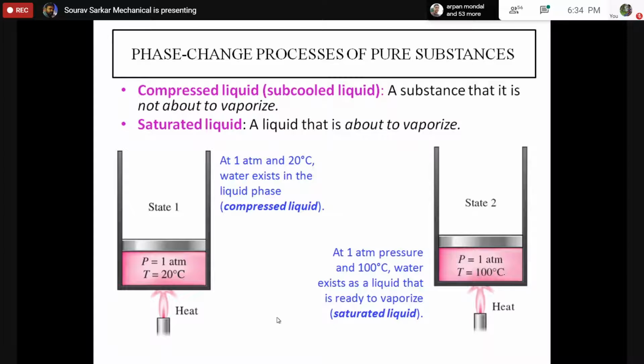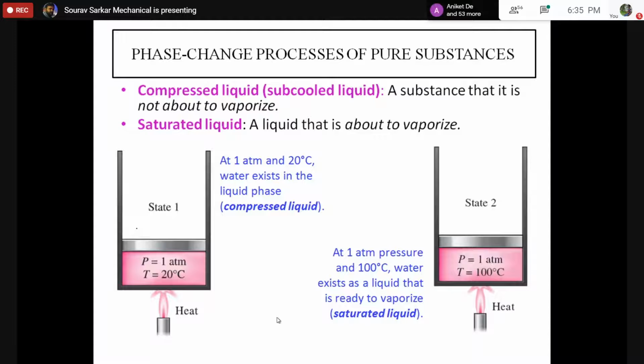So I have discussed two states. One is the compressed liquid state and the other one is the saturated liquid state. We gradually heated that liquid and the pressure remained constant. This is an isobaric process. How are we maintaining the pressure? Because I am keeping a weight, which is basically the weight of this piston. So the weight of the piston is governing the system pressure.